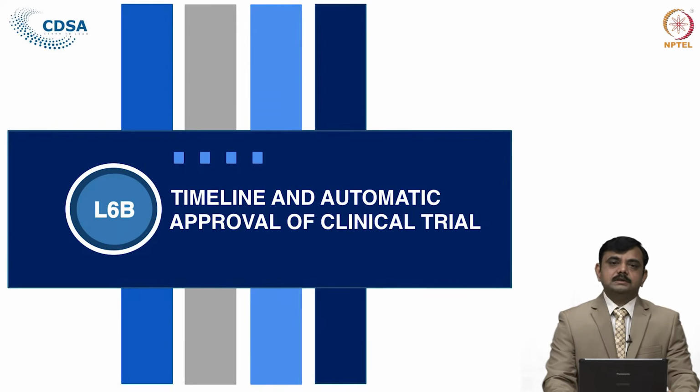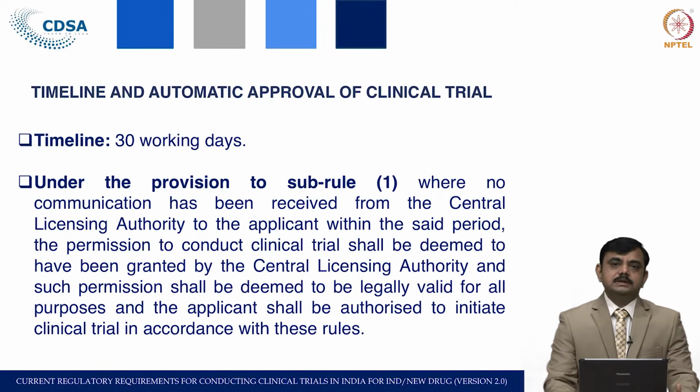Let us see the timeline and the automatic approval of clinical trials. What is this automatic approval? The timeline mentioned for new drug and clinical trial applications is 30 working days if the drug is discovered in India, and 90 days if it is not discovered in India.